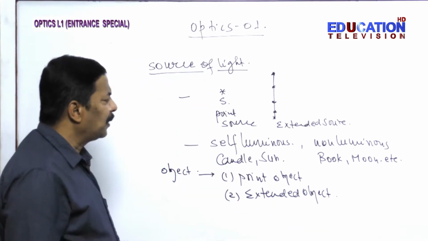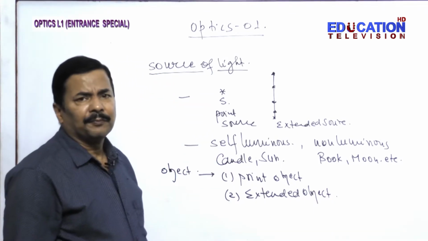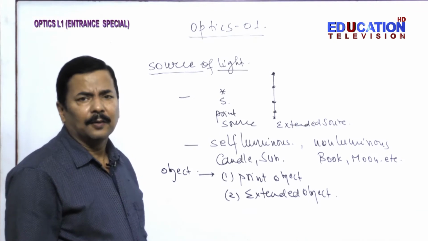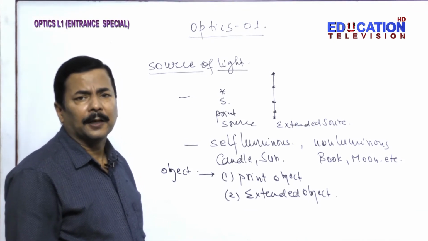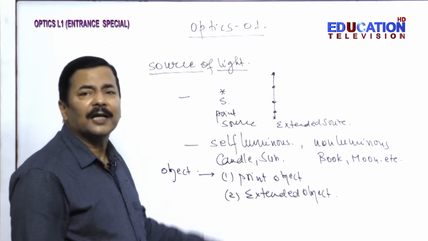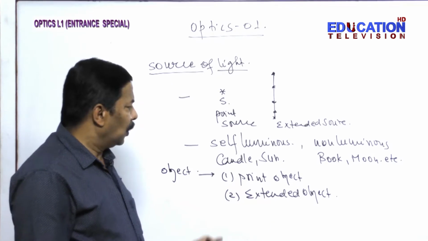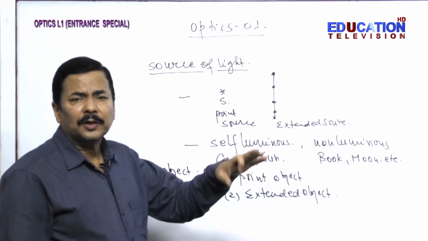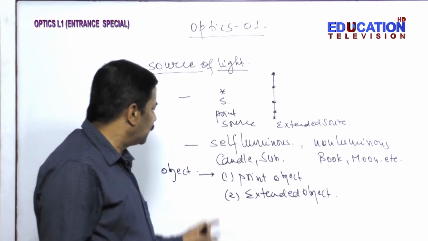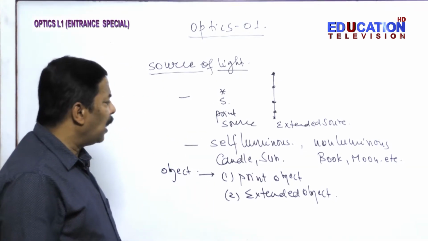Now what is an object? Anything which we see, which we are capable of seeing, can be treated as the object from which the light is able to reach our eyes. So this is the object.